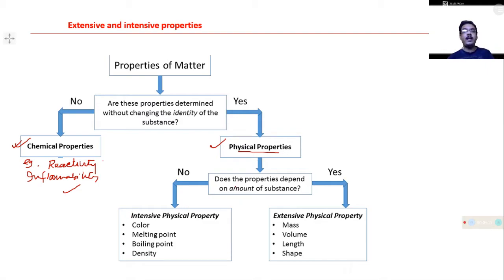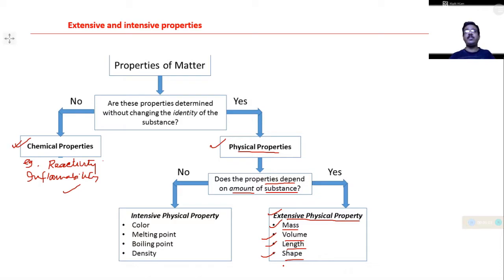Number one, these properties depend on the amount of substance. There are some physical properties that depend on the amount of the substance. Those properties are known as extensive physical properties, which depend on the quantity of matter present, the amount present. Those properties are known as extensive properties. For example, you can take mass, volume, length, shape. There are so many properties.